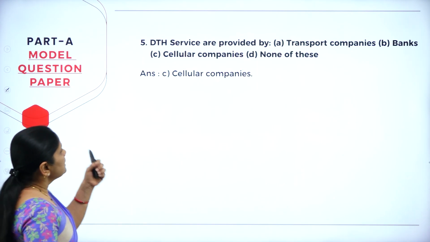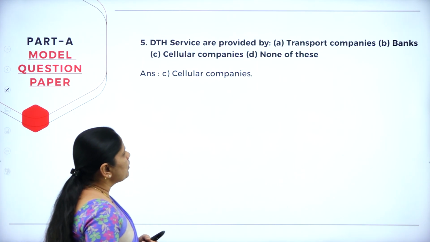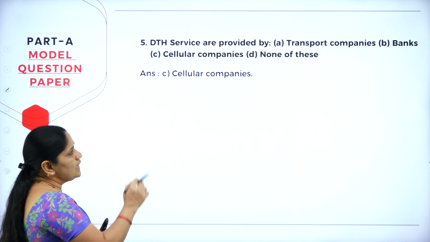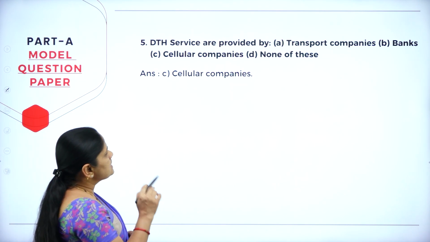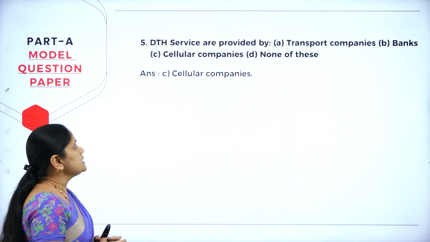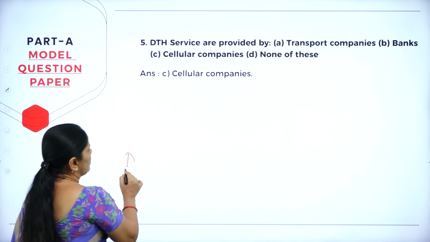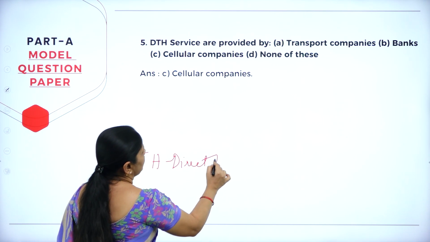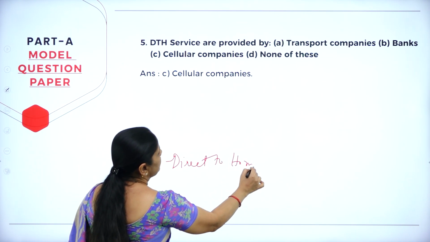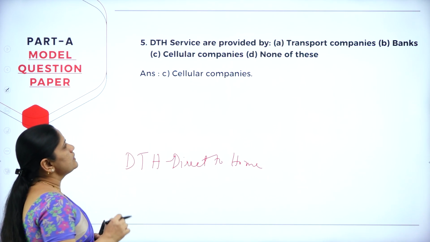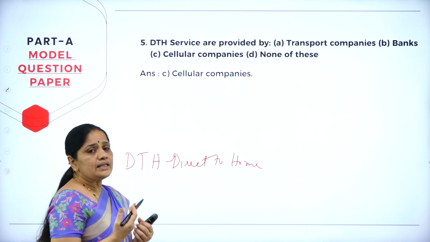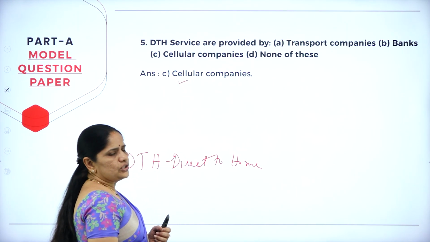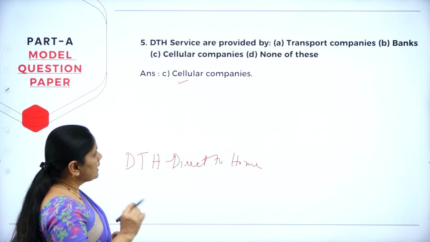Next question, the DTH service are provided by what company? Now this is an MCQ question. The transport companies, banks, cellular companies, none of this. Now what do you mean by DTH? What is the full form of DTH? It is direct to home. So this is the full form of DTH. So direct to home services are provided by whom? They are provided by the cellular companies. Again C. So you should write C, cellular companies.